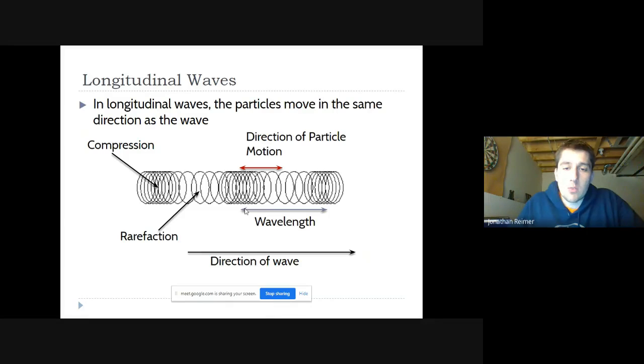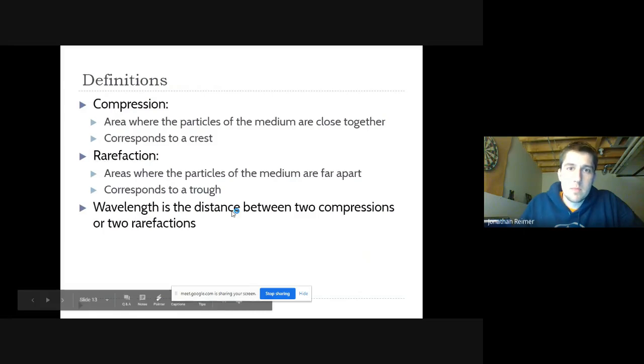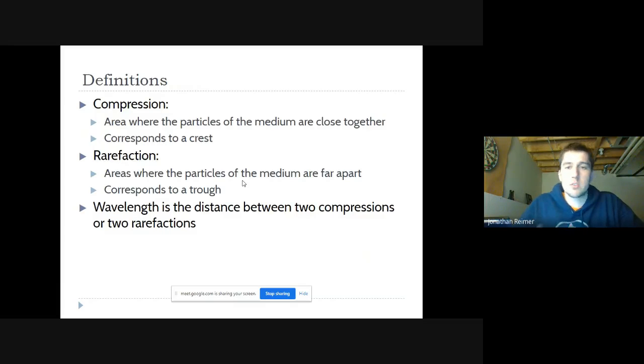And we still have a wavelength, which is between compressions or between rarefactions, though we kind of avoid anything with rarefaction. So a compression is an area where the particles of the medium are close together, and the rarefactions are areas where the particles are far apart.